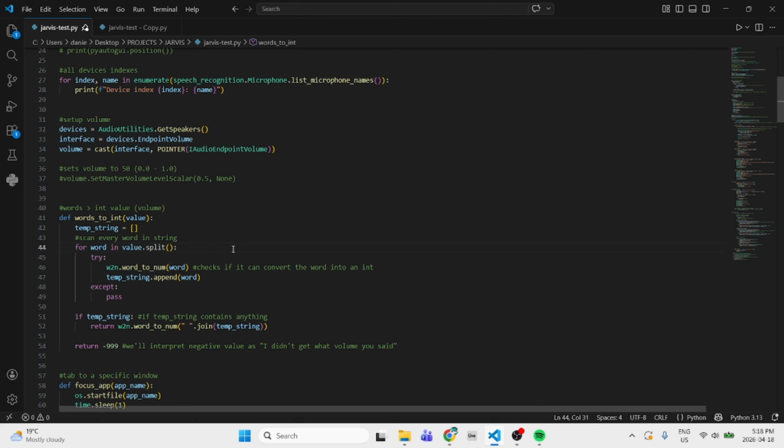If it doesn't work, so hey cannot be converted to an integer, it's not a number or anything, so this will fail, and then it'll just pass. So it'll go through every single one. Hey and Bill are not numbers. Set is not a number either. Volume is not a number. 2 is not a volume. Well, Google doesn't think it's a number. It's just TO 2, and then 20 TWENTY.